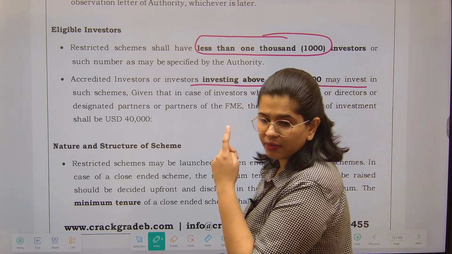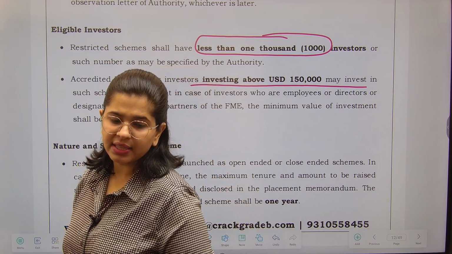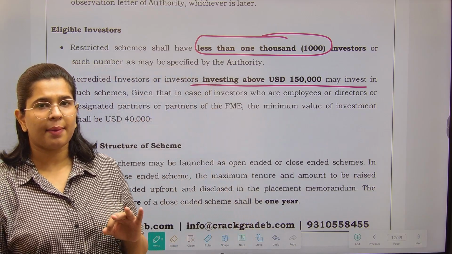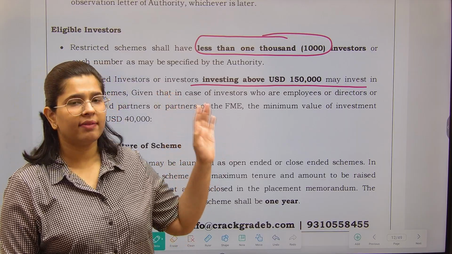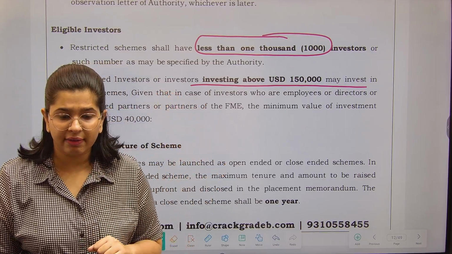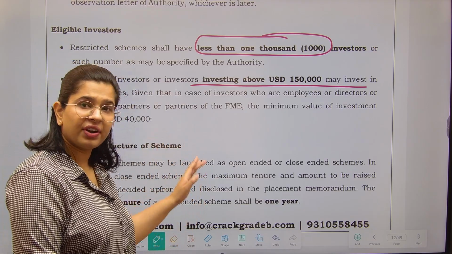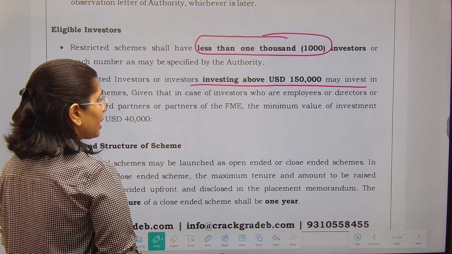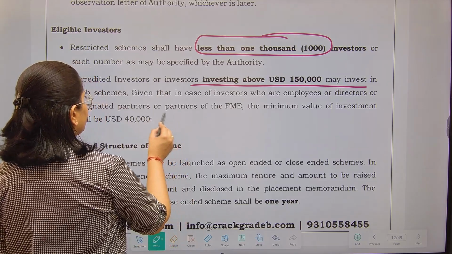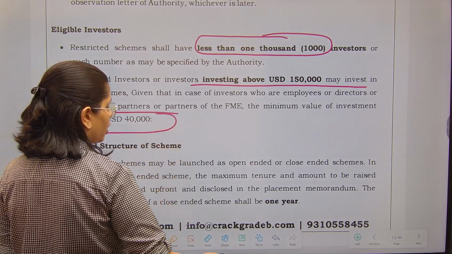Above there was a venture capital scheme. In that we have seen who can invest in venture capital: fewer than 50 investors were there, as well as investors who are investing US dollar 2,50,000 were allowed. But this is different in the case of your restricted schemes. Okay. Now for the employees, directors and designated partners, the limit is US dollar 40,000.